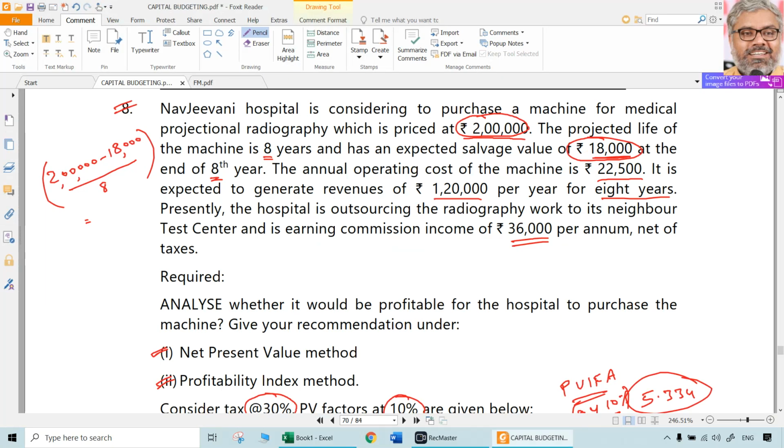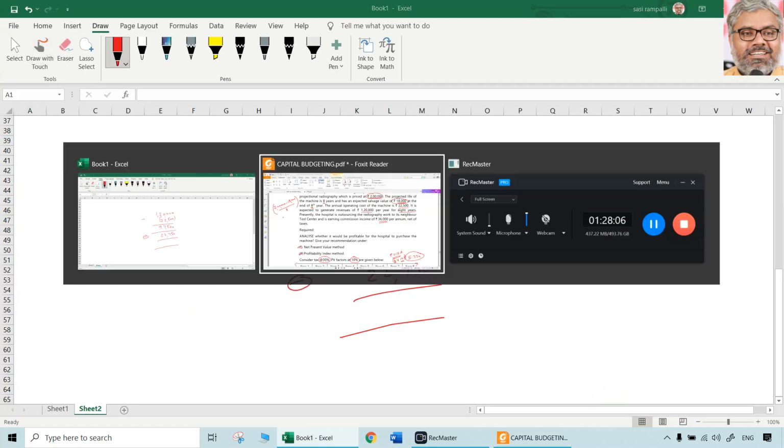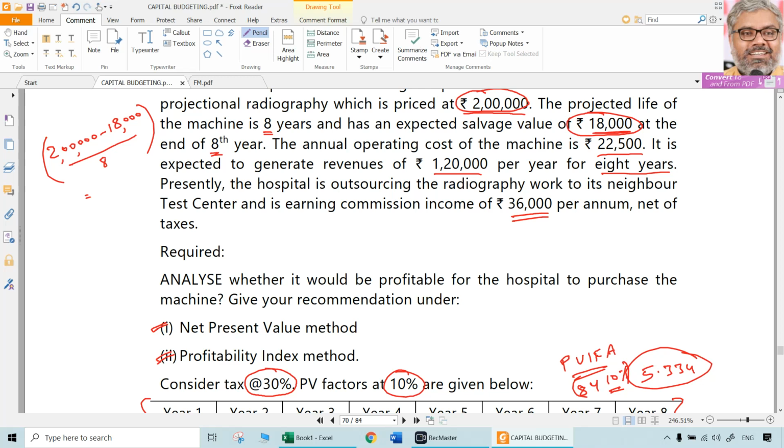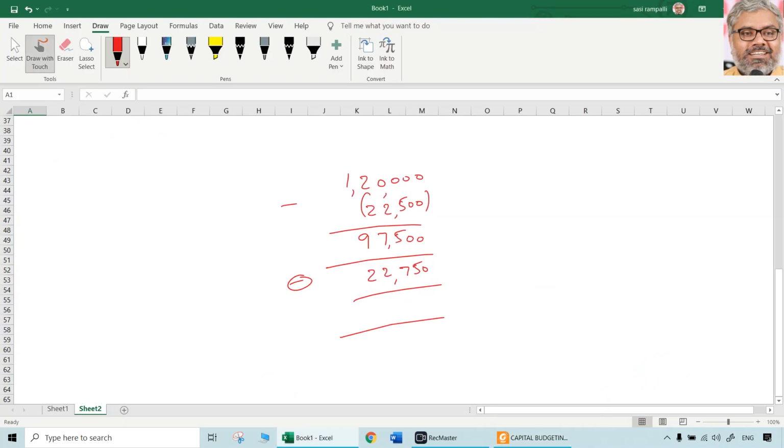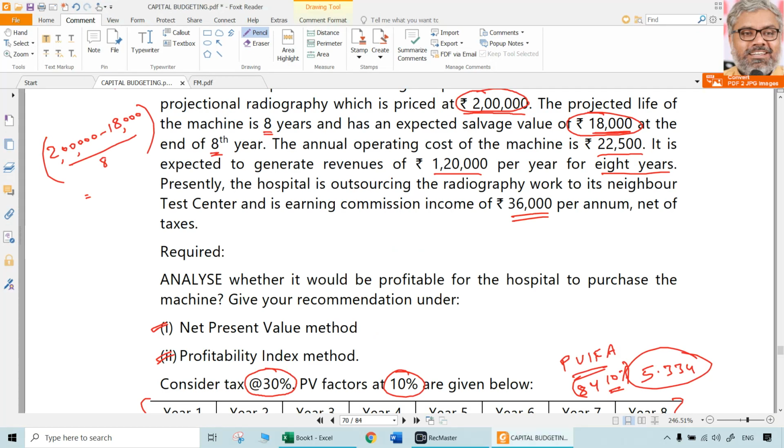Other than the normal operating expenses. Operating expenses is different. Depreciation is not part of that. It is separate. So that is 22,750. After reducing it, we get profit: 97,500 minus 22,750, 74,750. We got, we can say, profit before tax, right?